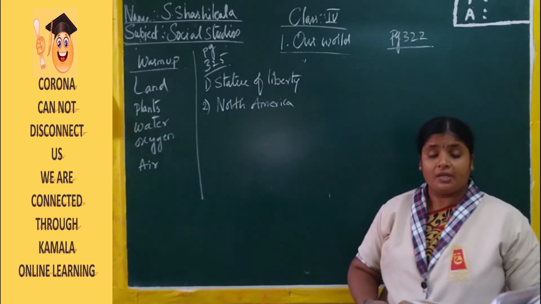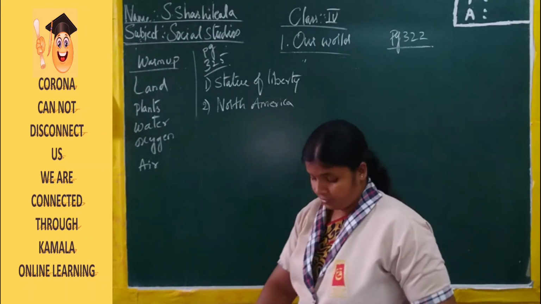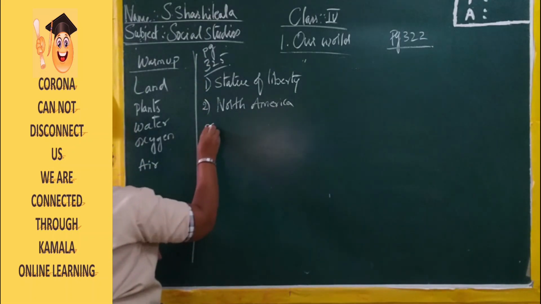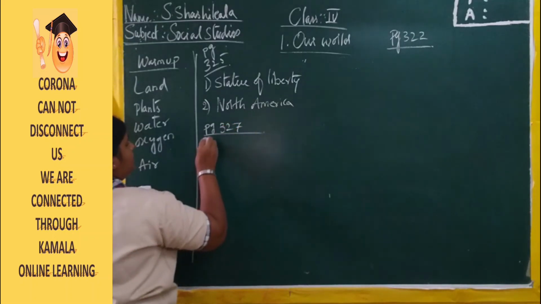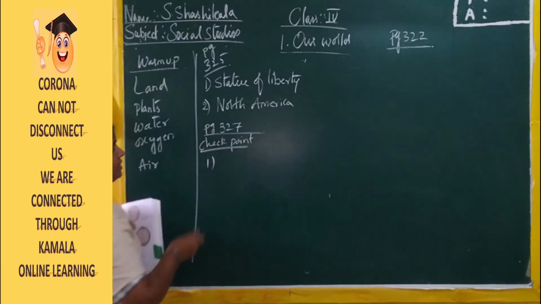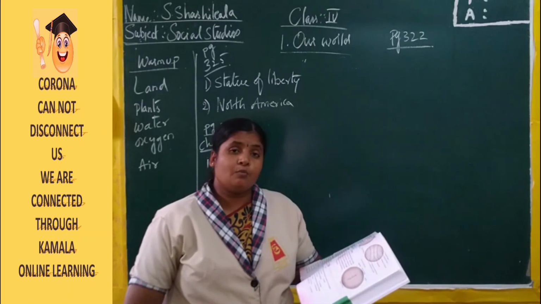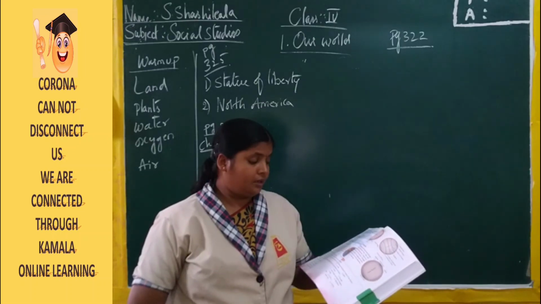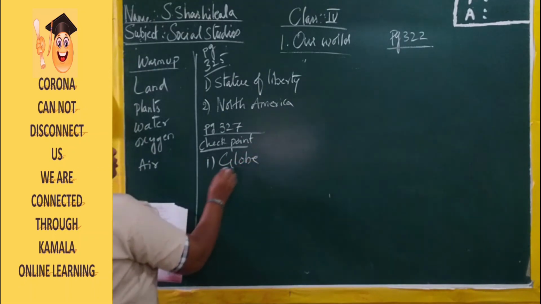Now page number 327, checkpoint. Page 327, checkpoint we are doing. First one. A dash is a three-dimensional model of the Earth. A. Globe. B. Map. C. Grid. Answer is globe.